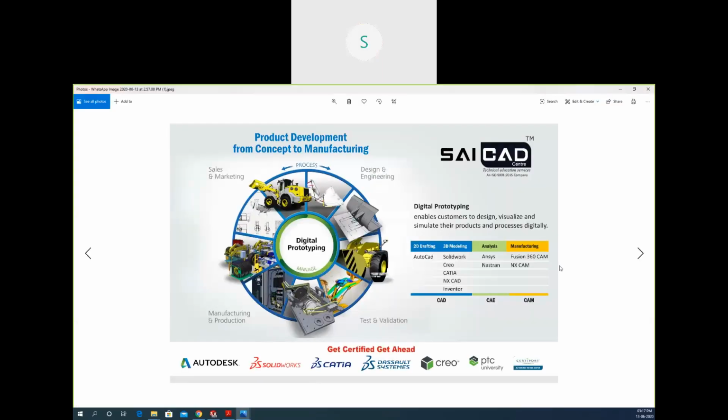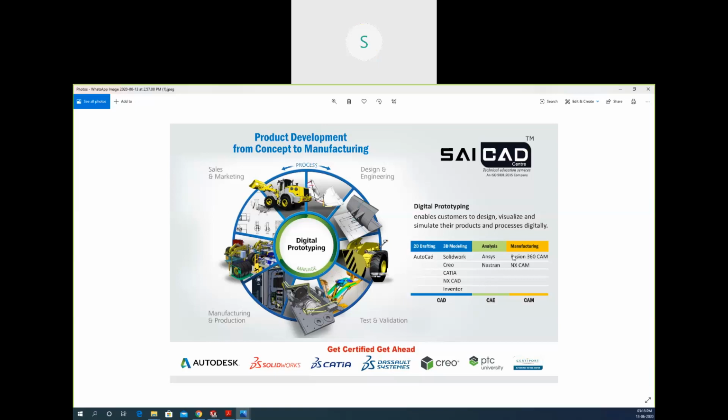So if we look here, these softwares are used for product development, and to develop a product we need to create some designs. We need to create the engineering design of that sketch or of that idea. We need to simulate, test, and validate that idea. After that, we need to create standard documentation, standard engineering drawings from that part. We need to create some visualization of that part, and after that we will create the part with the help of CNCs or with several manufacturing processes.